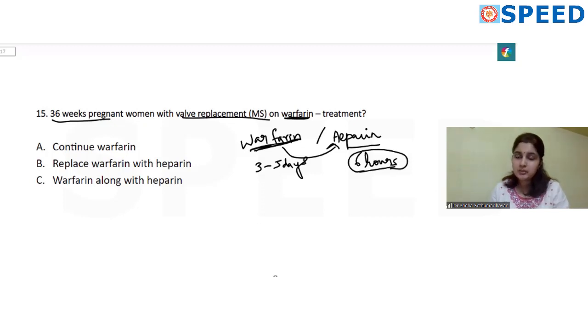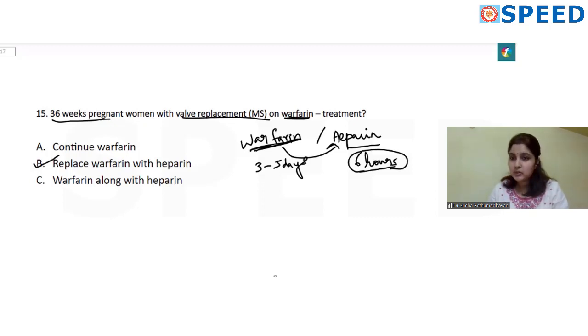You can stop it 6 hours before, and after delivery if you want to start again, the effect will be immediate with heparin. This is the reason why you need to switch over from warfarin to heparin close to delivery, around 36 weeks, so that you can plan your delivery. You can stop it 6 hours prior to the planned delivery and restart it after the delivery. So the answer will be replace warfarin with heparin.